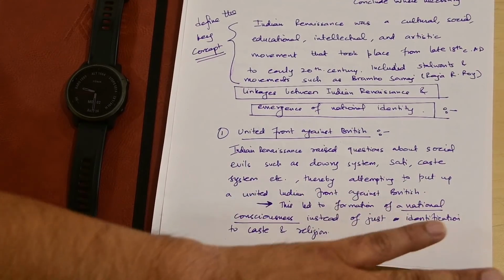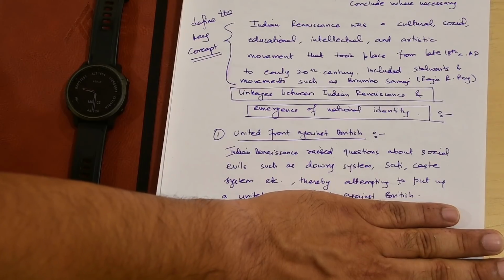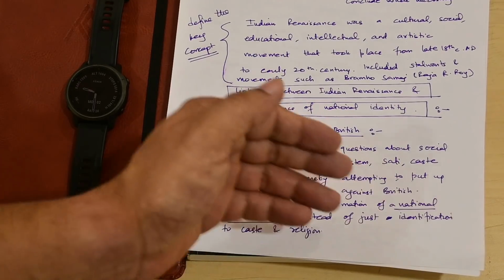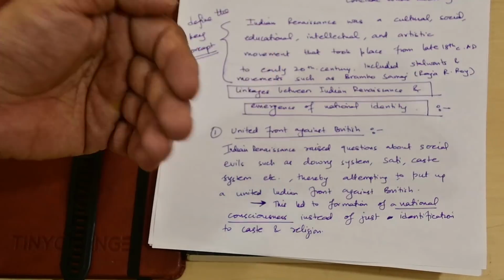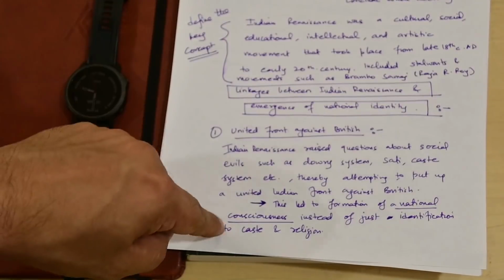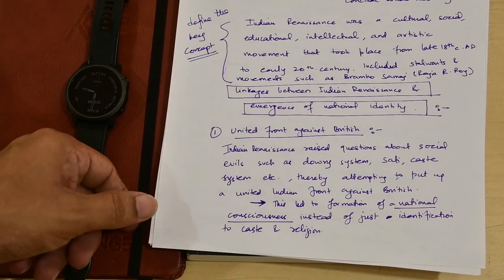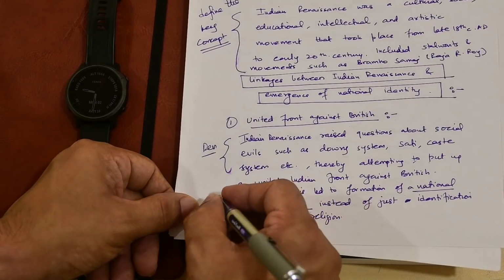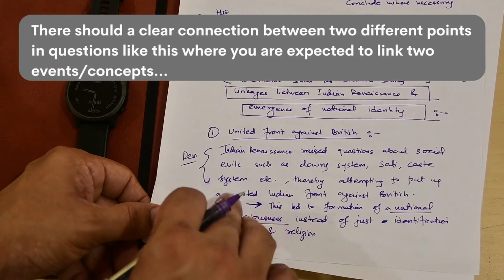They will not write these 2-3 lines, they will just write this much. They will write the facts, but they will not create a link beyond that. So creating that link is very important, because the whole question is what happened in the Indian Renaissance and how that helped in creating a national identity. This is what happened in the Renaissance, and this is how the national identity got created. So that's how you will have to tackle this question.